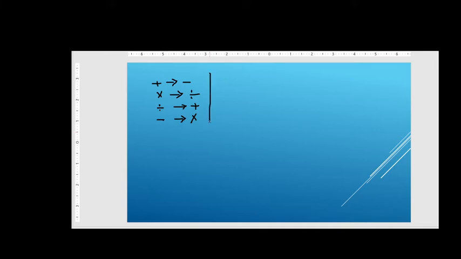Now let us see what the expression is. The expression is 252 multiplied by 9 minus 5 plus 32 divided by 92.